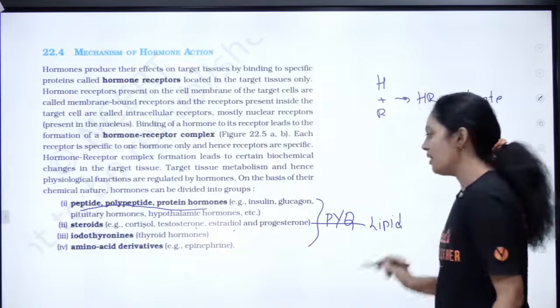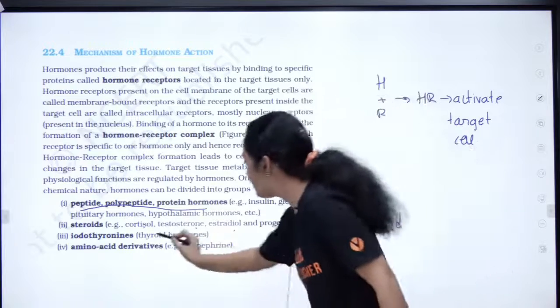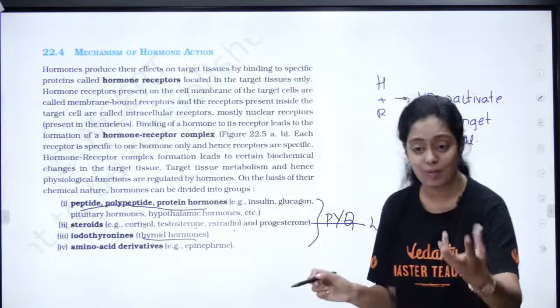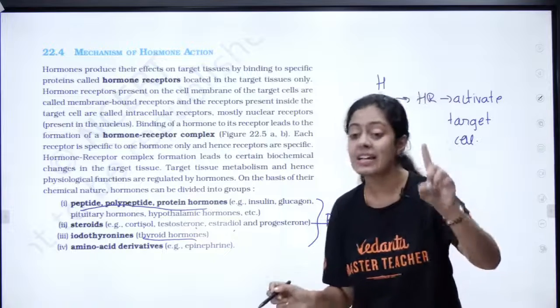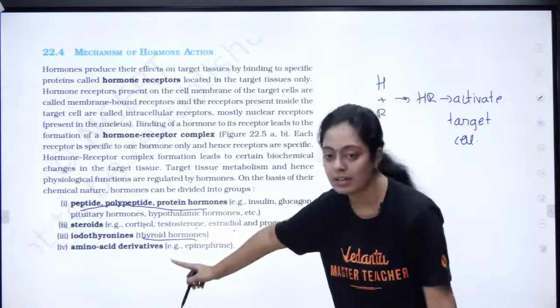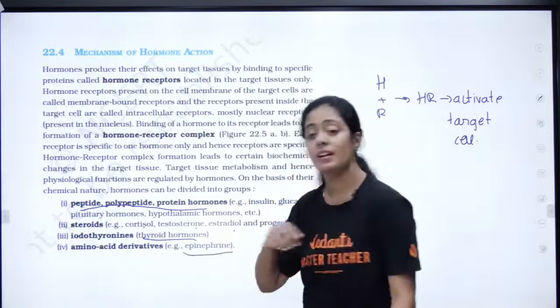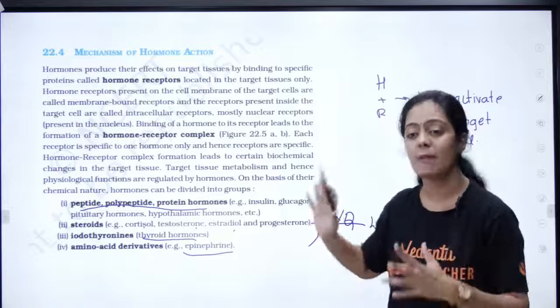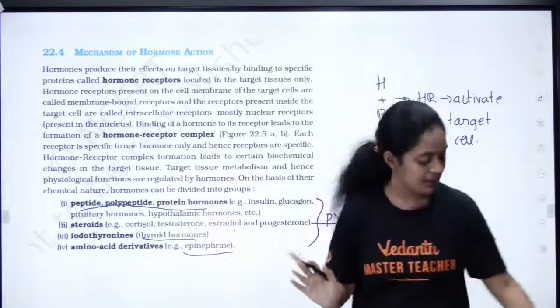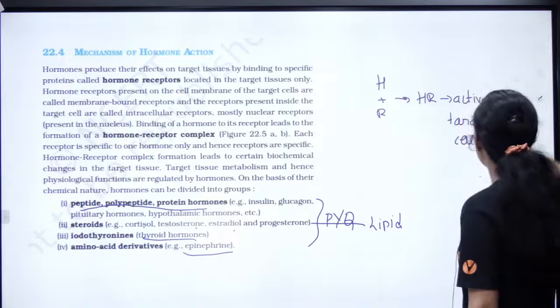Okay, lipid derivative. Iodothyronin, they are derived from iodine. Okay, example thyroid hormone, your T3 and T4. Okay, whereas your TCT, thyrocalcitonin, is a peptide hormone. T3 and T4 are iodothyronins. Okay, then you have amino acid derivative, epinephrine, norepinephrine. They are all examples for amino acid derivatives. Is this clear pasangla? Any doubts here?